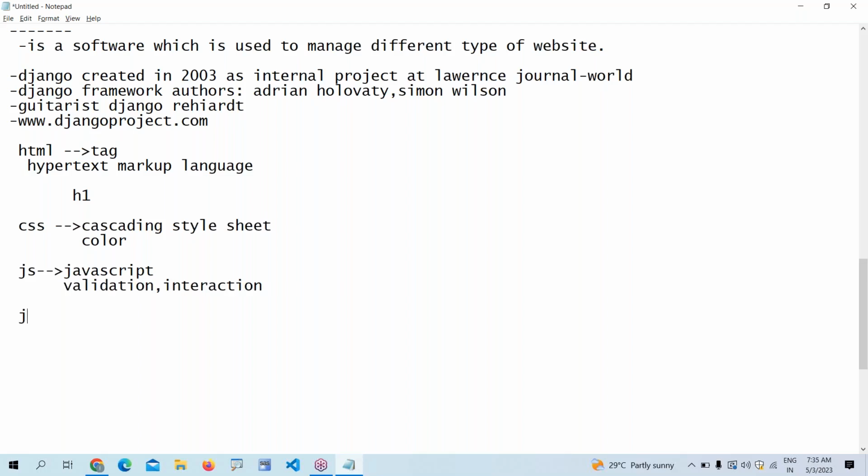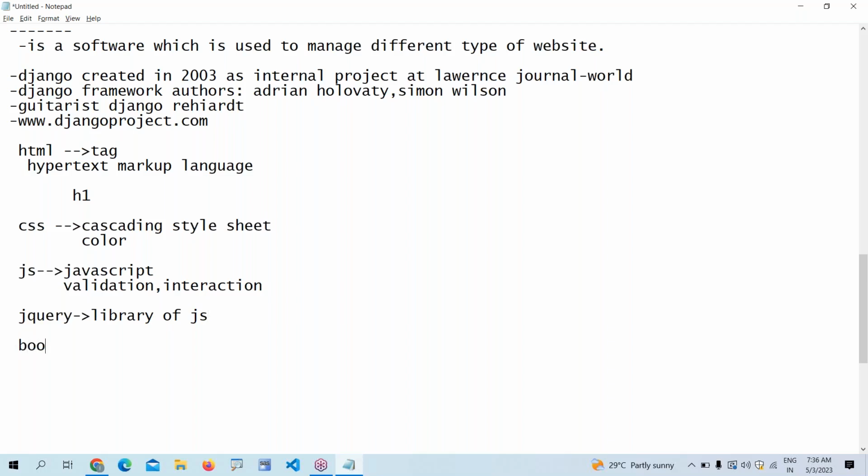Next one, what is jQuery? jQuery is a library of JavaScript. If you know JavaScript, jQuery will become very easy, because jQuery is developed using JavaScript only. So you need to at least understand how to write jQuery.